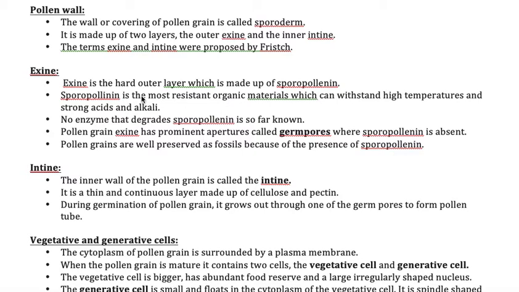Whereas the arrangement of sporopollenin is not even, it has minute gaps. The region where the sporopollenin is not there is called the germ pore. From this germ pore the pollen tube emerges.